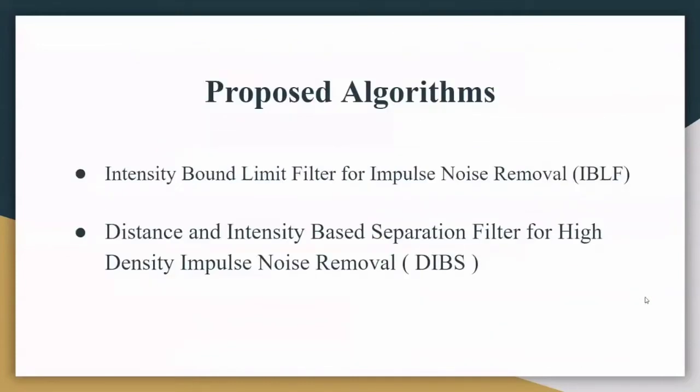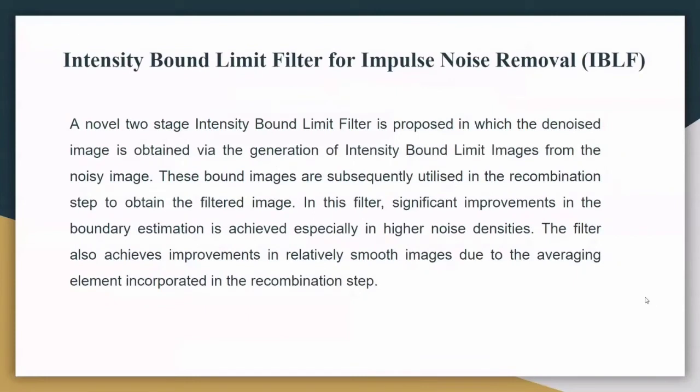Moving on, these are the two proposed algorithms that I propose in this work. First one is intensity bound limit filter, I named it as IBLF, and then the distance and intensity based separation, DIBS. We would be looking at each one of them one by one. So an intensity bound limit filter is a two-stage filter in which in first stage we make two copies of the images and limit them by upper and lower bound of intensity. And in the second step, we reconstruct those images using the reconstruction and smoothing filter.